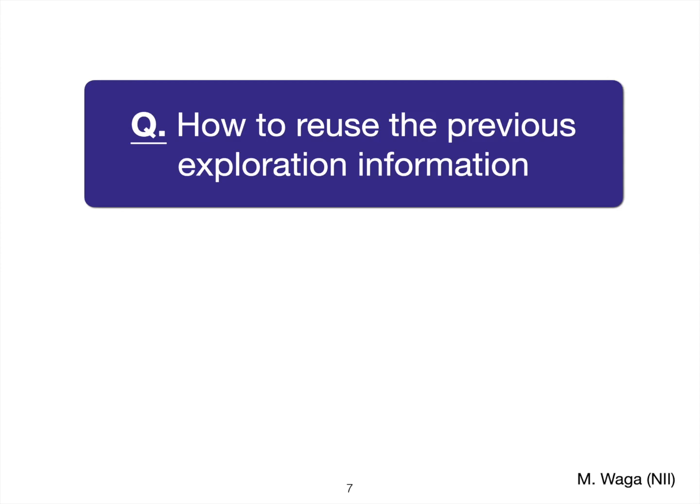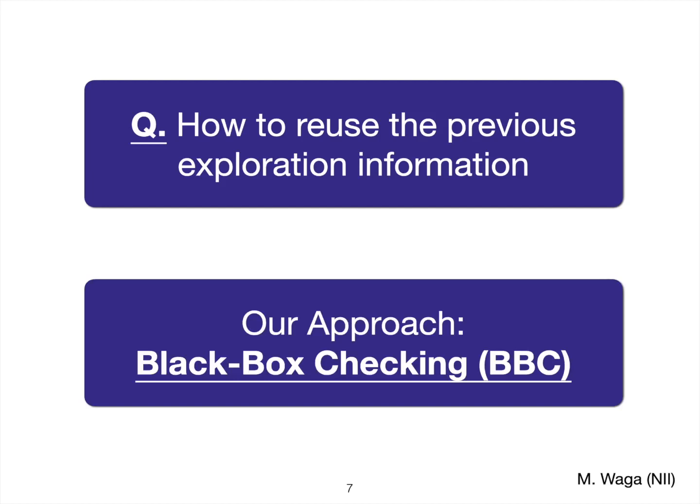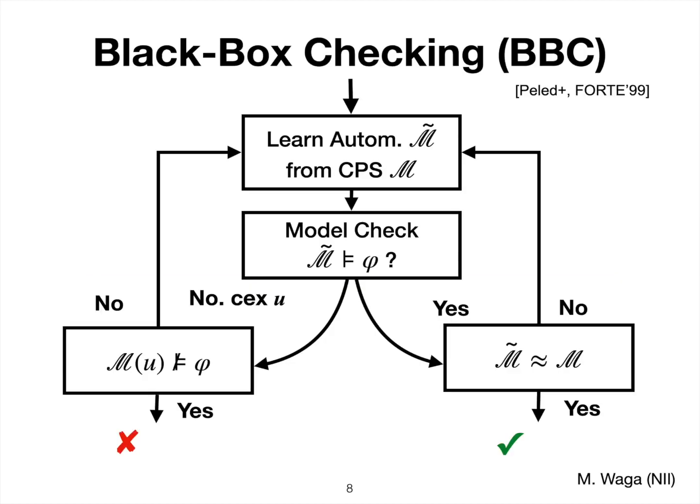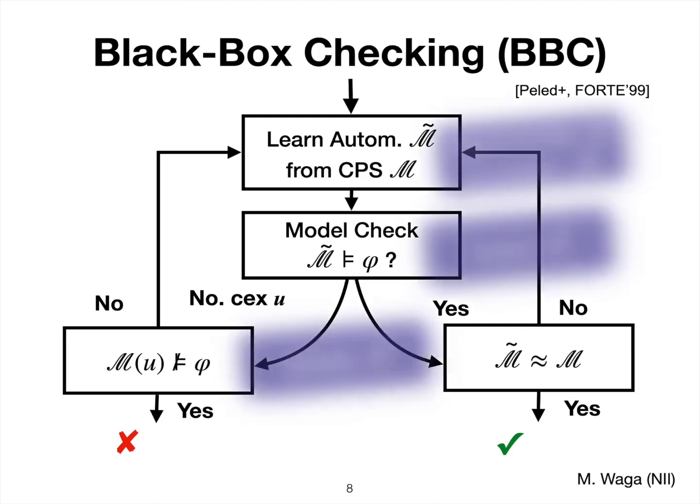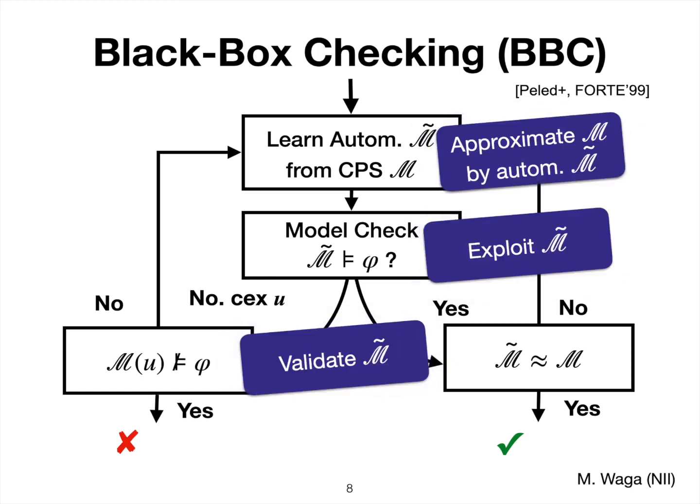And our approach is to use black box checking. Black box checking is this kind of loop, consisting of automata learning, model checking, and some testing. Roughly speaking, at first we construct an approximating model, which is an automaton, from the actual CPS model, for example, a Simulink model.